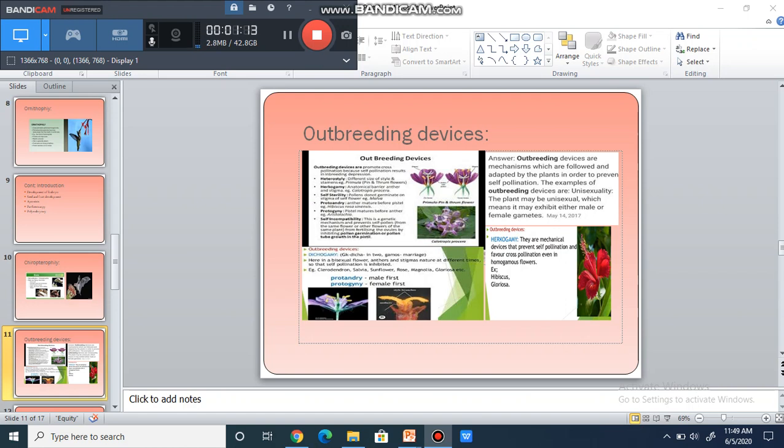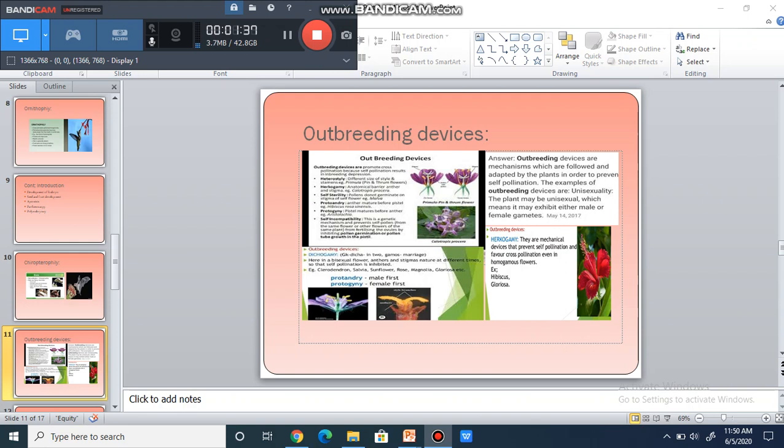So, children, this was all about outbreeding devices. A question can be: write a short note on outbreeding devices, or mention any four outbreeding devices. So, you can talk about unisexuality, dichogamy, heterostyly, hercogamy, self incompatibility. Okay, so this was all about outbreeding devices.